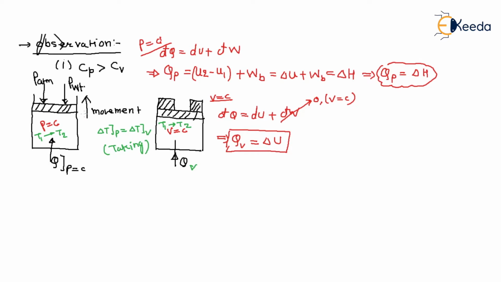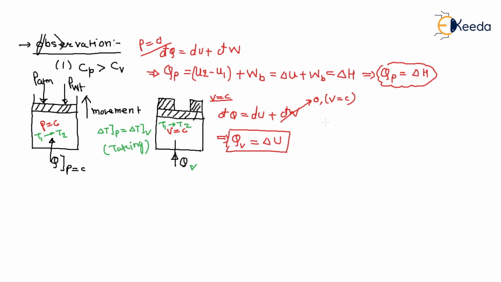Because we want the change in temperature of both processes to be the same. If the change in temperature of both processes is the same, then if you supply heat at a constant pressure, some energy will be converted into boundary work, and part of the energy will be left for internal energy. But here, total heat will be converted into internal energy. So the internal energy in this case will be higher than in the other case. So to maintain that energy for the same increment of temperature, the heat supply at a constant pressure is more.